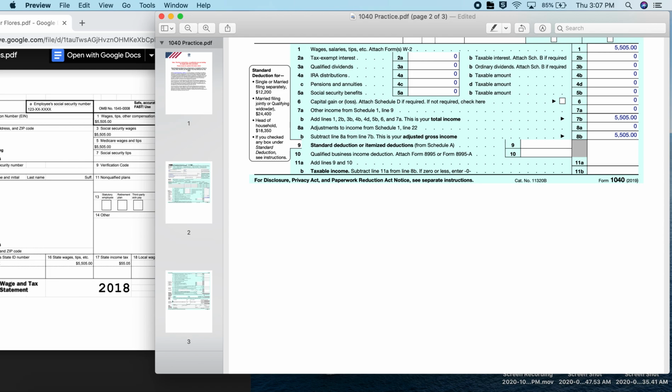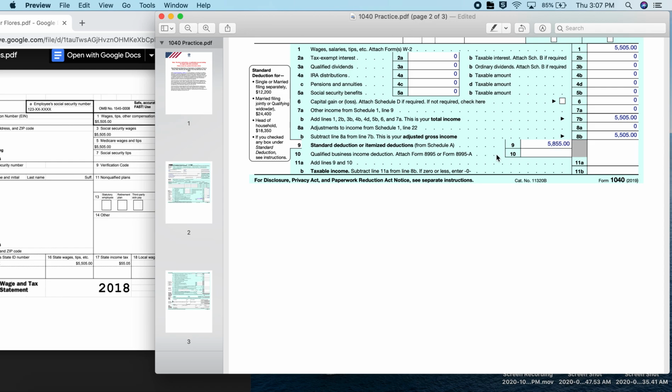So all we put in line 9 is we will add $350 to whatever number we had in 7B. So when we add that $350, we have $5,855.00.